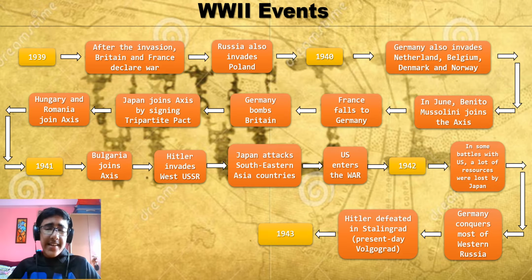Next, Hitler continues to conquer much of Western Russia. And Joseph Stalin is not at all happy with Hitler. Next, Hitler is defeated in Stalingrad, which is present-day Volgograd, and it was a bloody battle, and it was very bad, and it killed millions and millions of people, and it was not at all very encouraging for the Axis powers. So next we proceed to the year 1943.